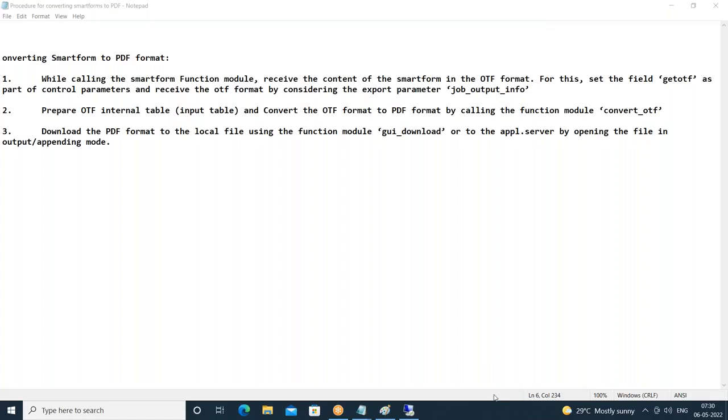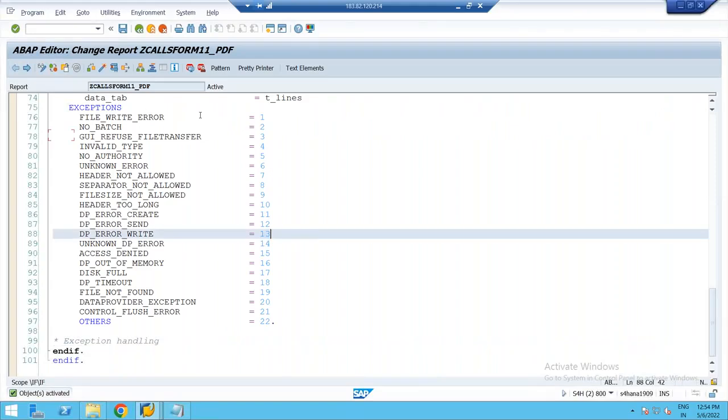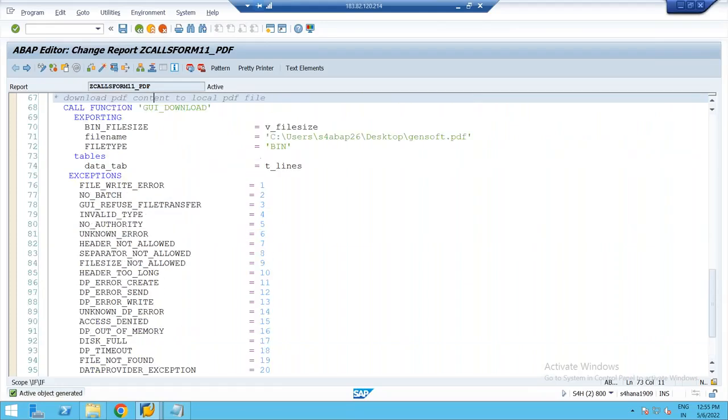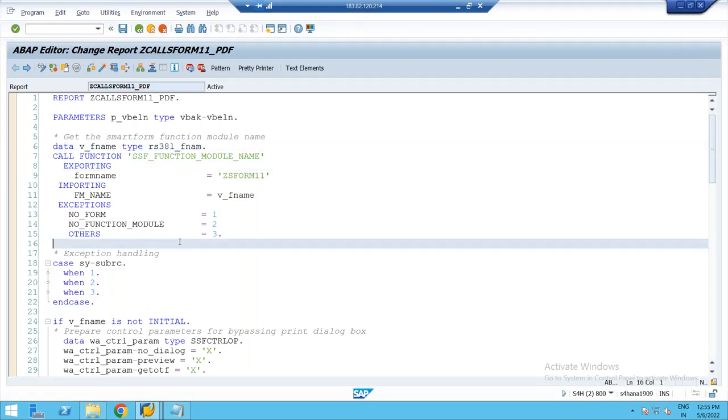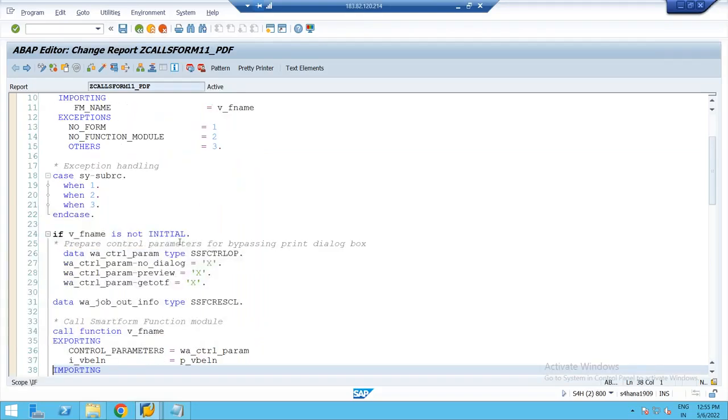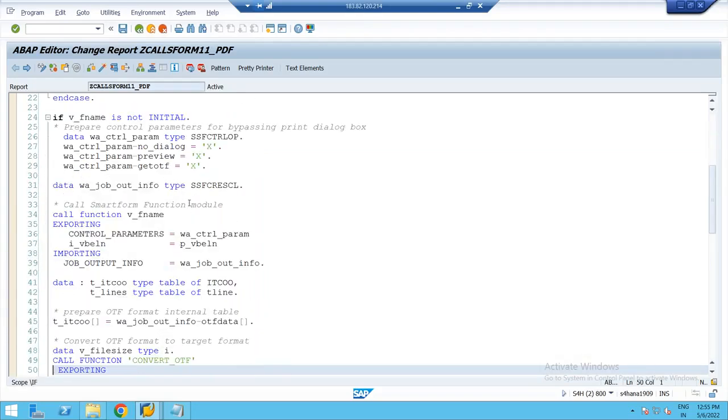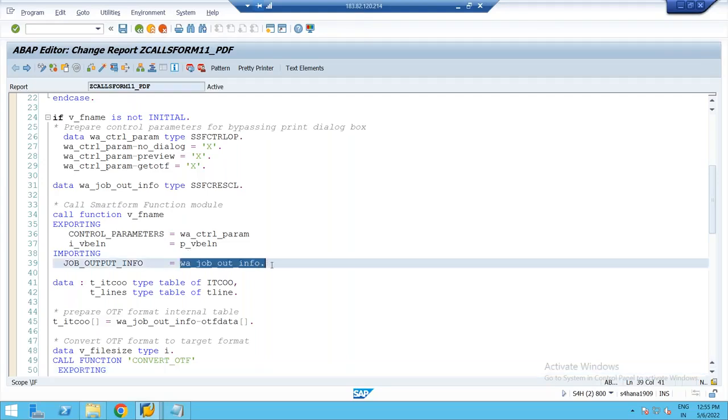Okay, so let us see whether it will download it as a PDF file or not. So what is the logic I wrote here? What are the changes I've done? First, I'm getting the smart form function module. Then while calling the smart form function module, we are receiving the OTF content through this particular parameter.